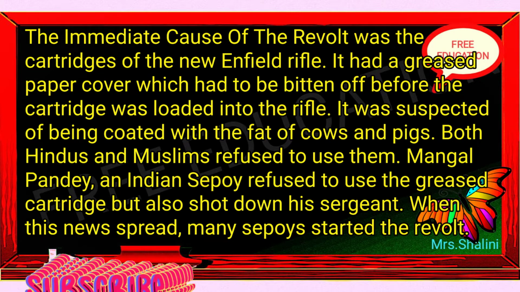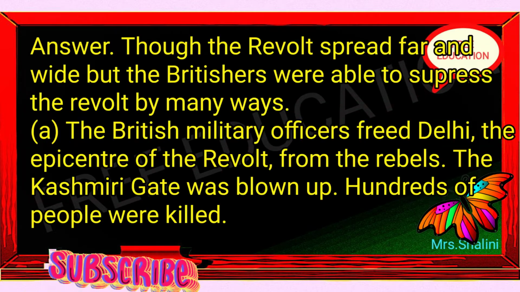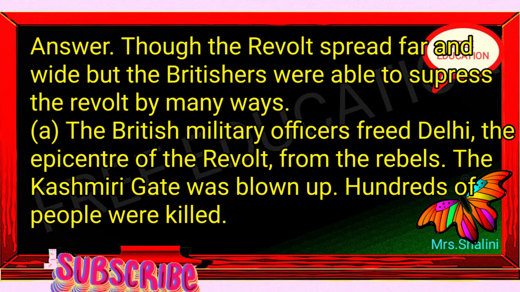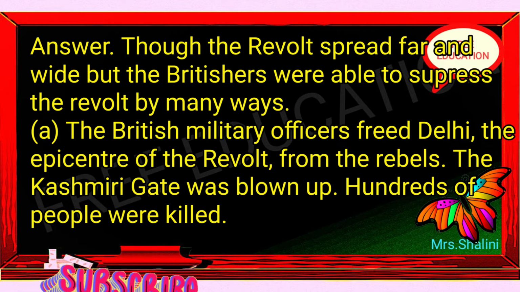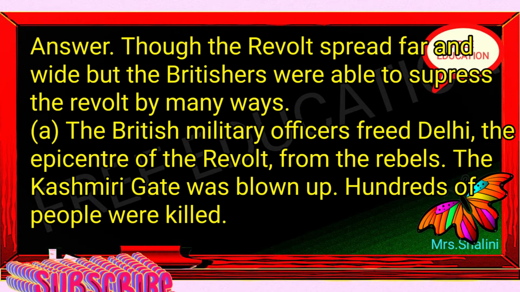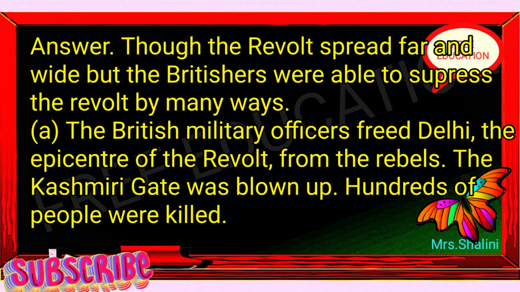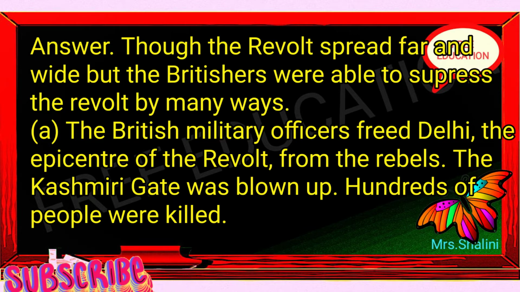3. What steps did the British take to suppress the revolt? Answer. Though the revolt spread far and wide, the Britishers were able to suppress the revolt in many ways. A. The British military officers freed Delhi, the epicenter of the revolt, from the rebels. The Kashmiri Gate was blown up. Hundreds of people were killed.